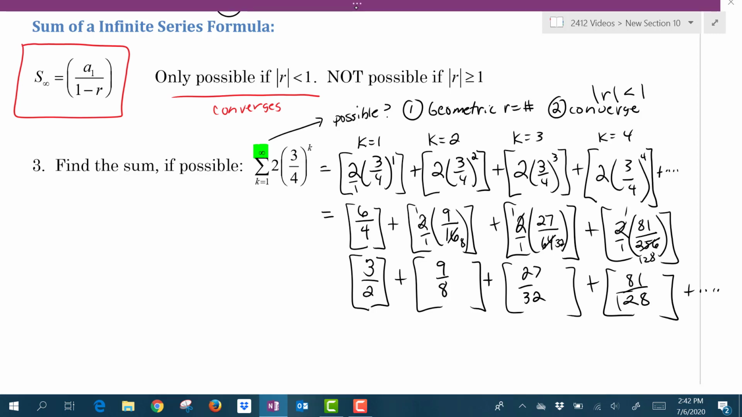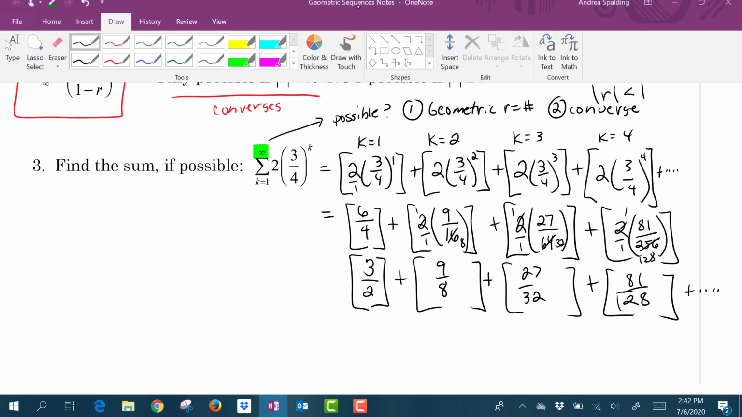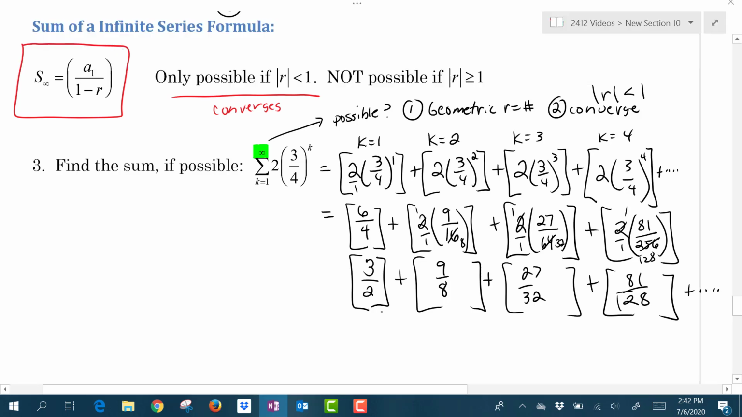Alright, so let's see if we can figure out what the r value is. Is it a geometric sequence? If it is, then we need to be able to figure out the r value. So to get from here to here, I would need to multiply by, looks like multiplying the top by 3 and the bottom by 4. Looks like the same thing here. To get from 9 to 27, I'd have to multiply the top by 3. I'd have to multiply, looks like 8 times 4 to get to 32. So it looks like the consistent r value would be 3/4. So we've confirmed that it's a geometric sequence and the r value is 3/4.